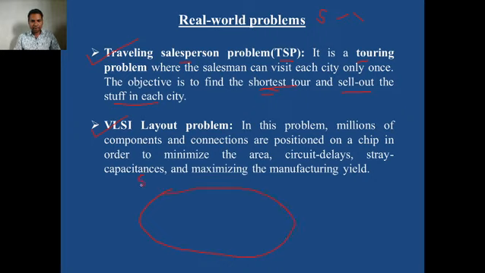This is colony number 1, this is the second colony, third colony, fourth colony, fifth colony, sixth colony, seventh colony, eighth colony, ninth colony, and this is the office of the salesperson. The objective of the salesperson is to have the shortest tour, and he has to cover all the colonies to sell his products.